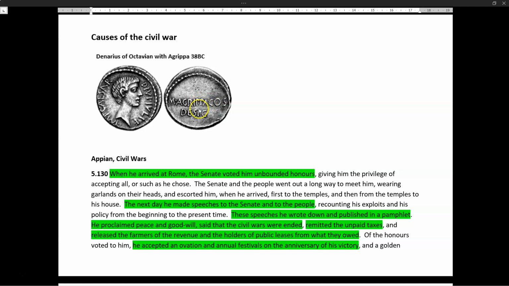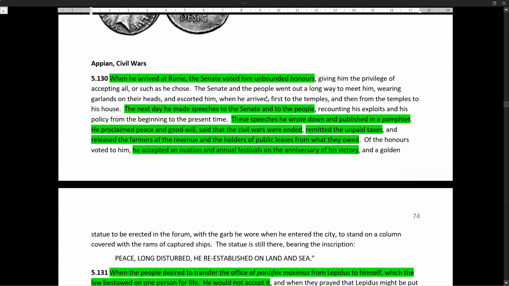He's being shown as equal in status to Octavian, and it's also showing this shift away from Antony. Remember, a previous coin showed Antony and Octavian together. Now it's Octavian and Agrippa. So you can start to see this splitting of the triumvirate. We're going to look at some more specific causes to do with why the war occurred.